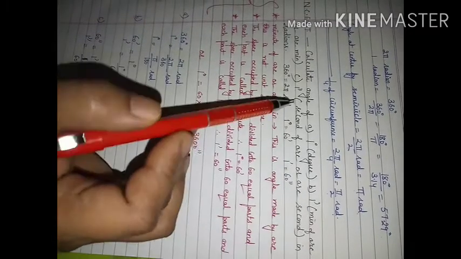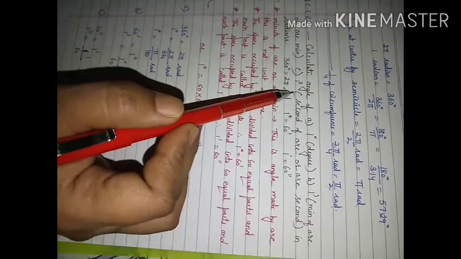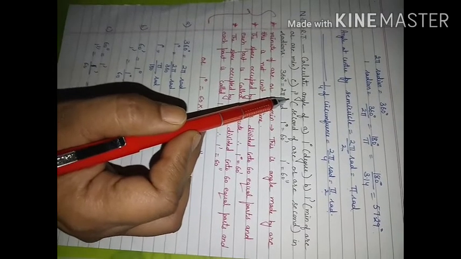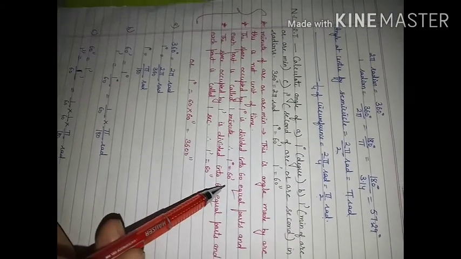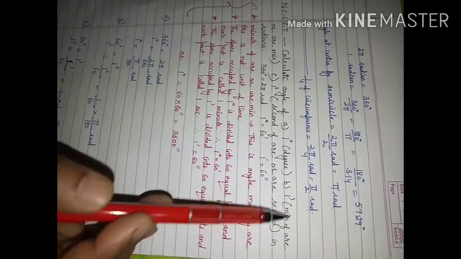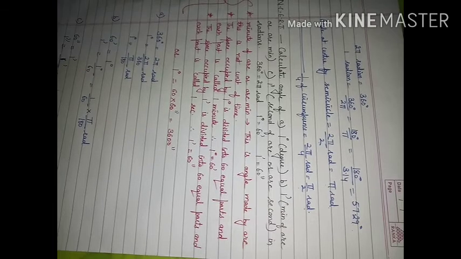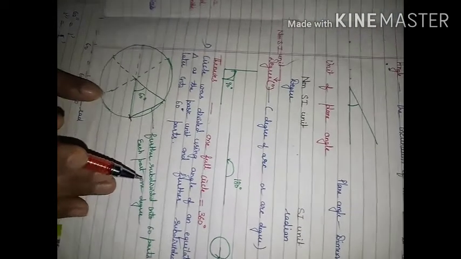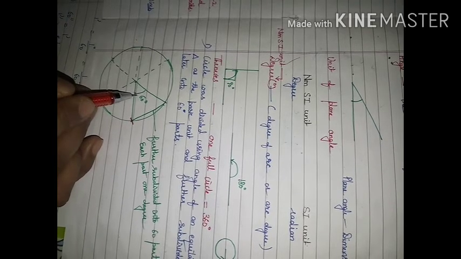This is one NCERT question where they are asking to convert degree, minute, second into radian. This minute and this second are not representing here a unit of time. They are representing the angle made by a certain arc length at the center. So what is the meaning here? 1 minute of arc or arc minute. Whatever space was there, if you see this diagram, here I told you that this much space was 60 degree.